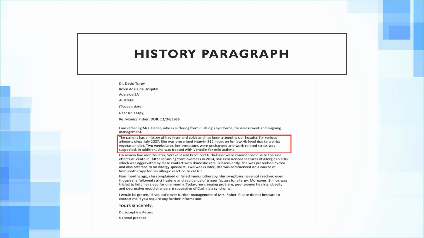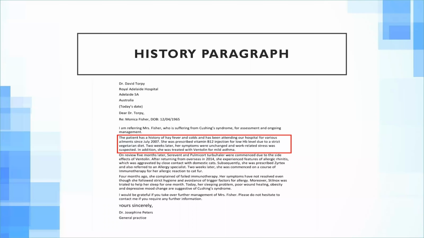The history paragraph comprises any past medical or surgical, family or social history that is specifically relevant to the diagnosis being formed at the end of the case notes. This is very important to note. For example, if you are referring a patient with uncontrolled asthma, you will not put that her grandmother died of a heart attack, or that she had a road traffic accident in the past 2 years. Neither of these has any relation with the current diagnosis, that is asthma. So that is irrelevant, and it can cost you marks in the letter.